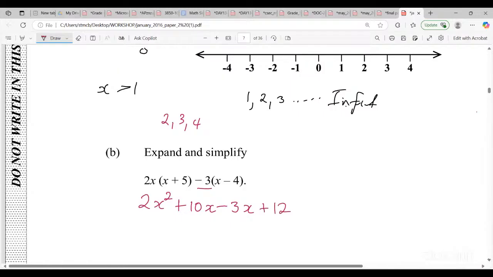We're going to group the like terms. Some students struggle with this at times. Now the 2x squared is different and the 12 is different. So that's not going to change. Only the middle term will change. So what we have is 10 take away 3. Naturally, somebody said 10 take away 3, you're going to say 7. So that would be 7x. So this would be our answer: 2x squared plus 7x plus 12.